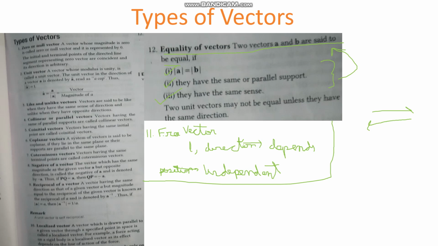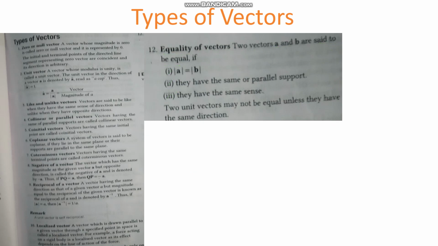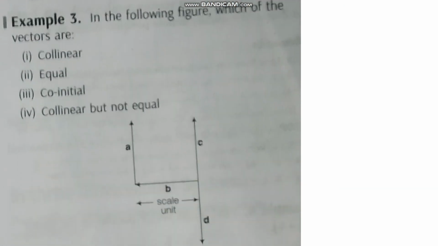Moving on to the next. This is our question and the last question for today. Example 3. This is our example 3. We have to write the answer very simply. This is the diagram given. From this we have to find how many collinear vectors are there, how many equal vectors are there, and co-initial vectors, and collinear but not equal vectors.